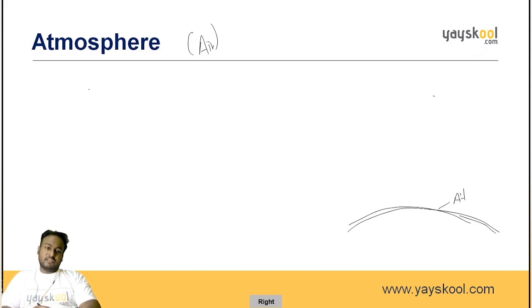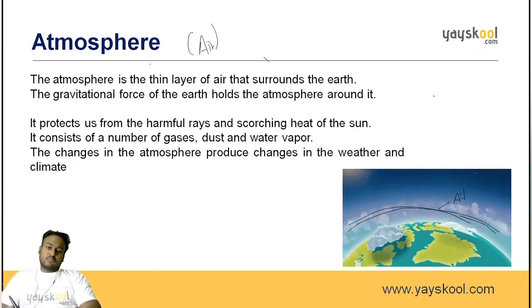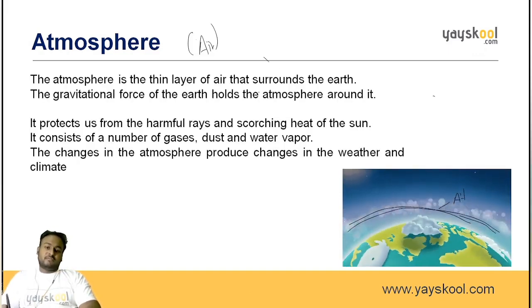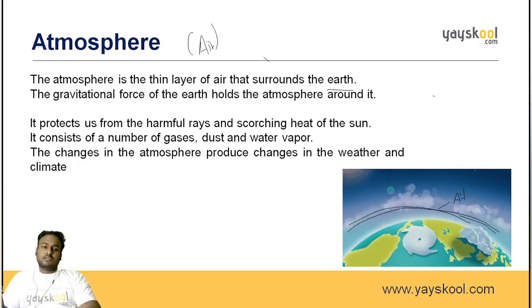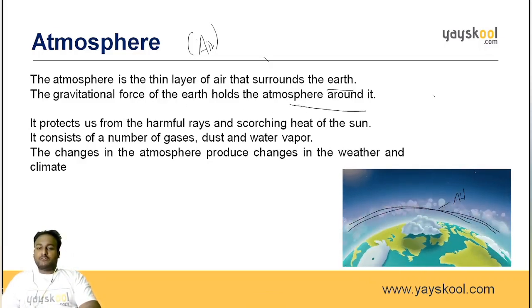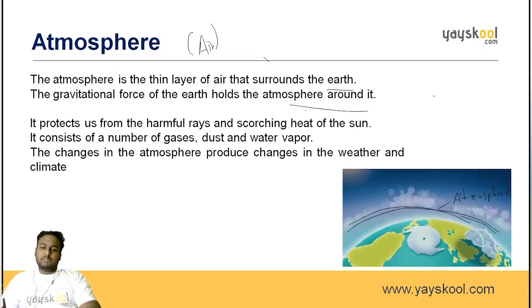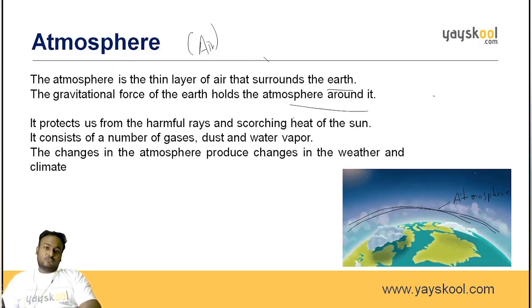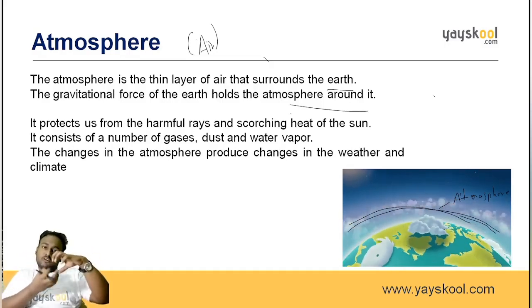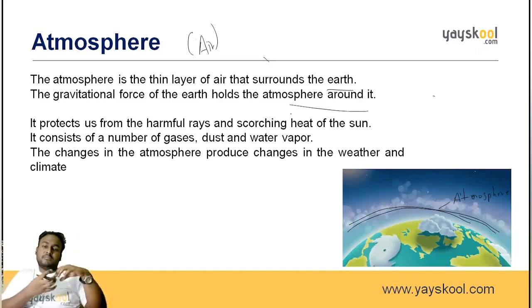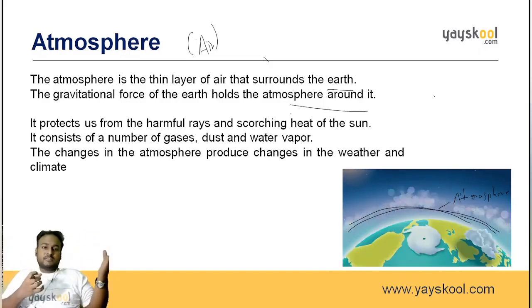So why do we need this? The atmosphere is a thin layer of air that surrounds the earth. The gravitational force of the earth holds the atmosphere around it. So how does the atmosphere stay in place? We know the gravitational force, right? The Newton, the Apple story, we all know this. This gravitational force holds the atmosphere around it. It doesn't make the atmosphere go off from the earth.